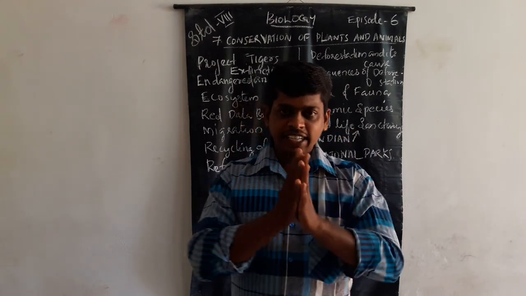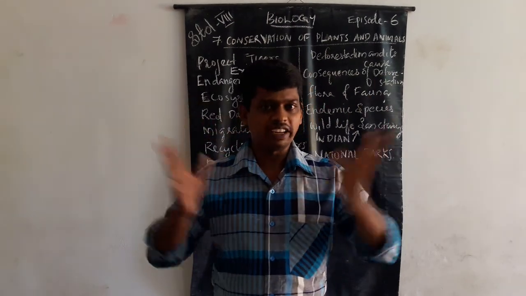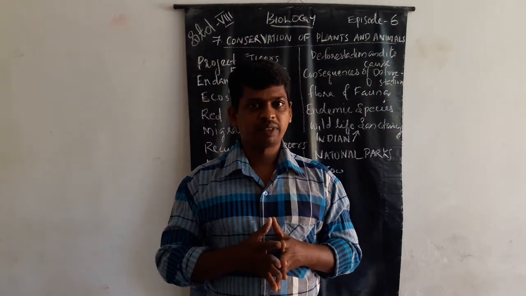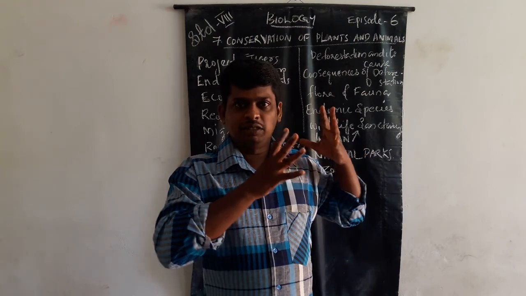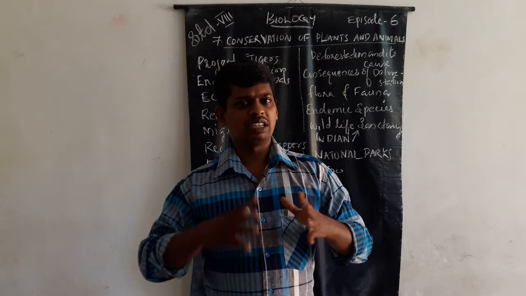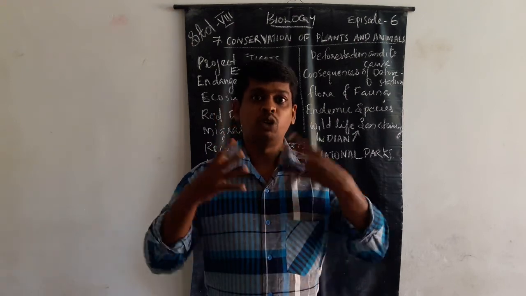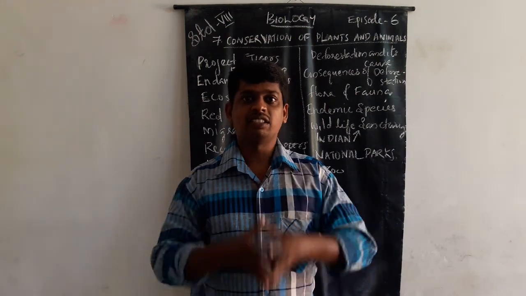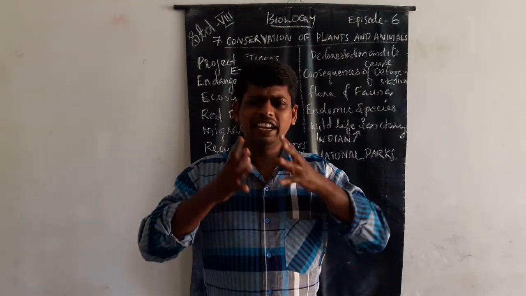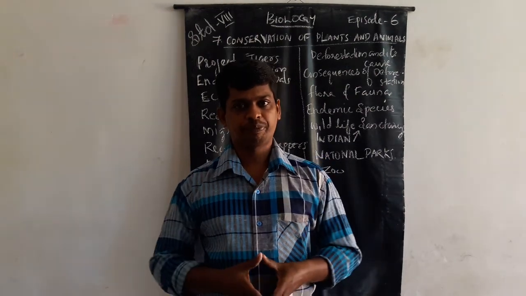In India the wildlife sanctuaries are mainly very protected areas. In this protected area, there is no killing, no catching, no hunting, no logging, no agriculture, and no other human activities; they are prohibited.